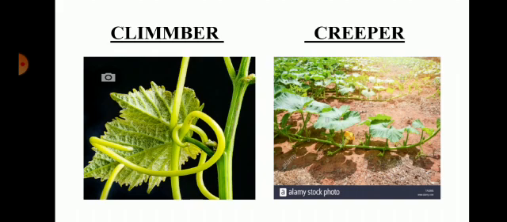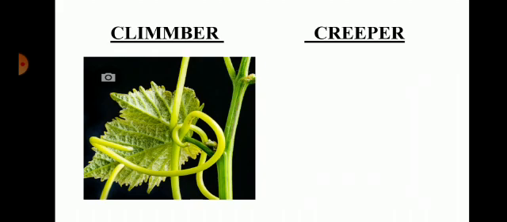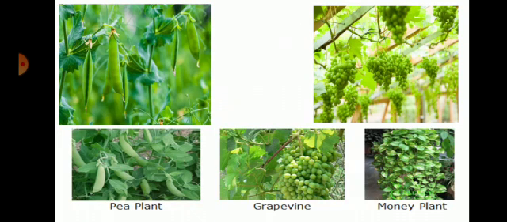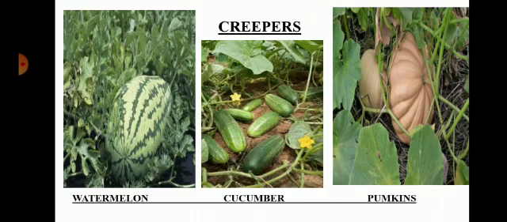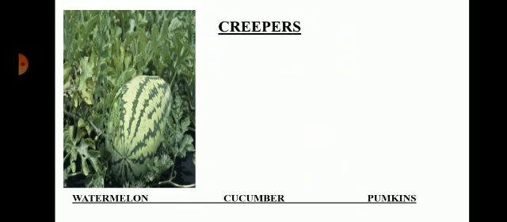On the basis of shape and size, there are five varieties you studied: herb, shrub, trees, climbers and creepers. Then on the basis of their life cycle, three main groups: first annuals, second biennials, third perennials.